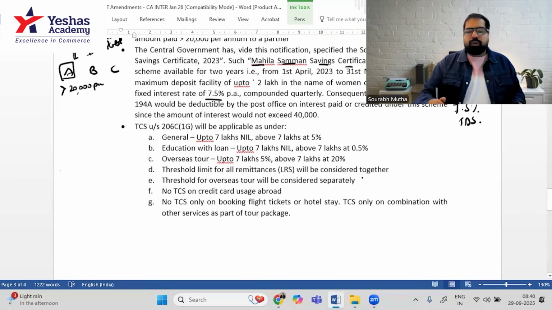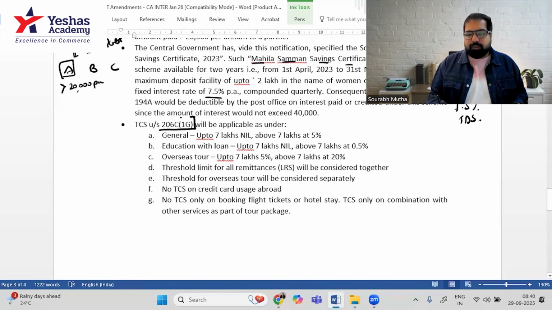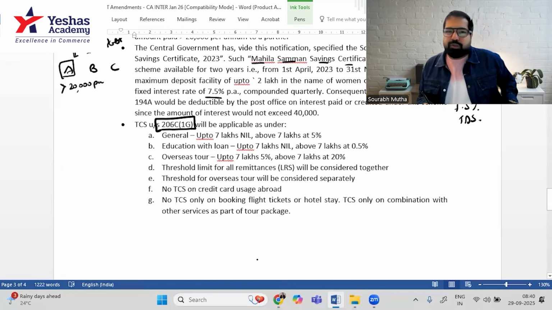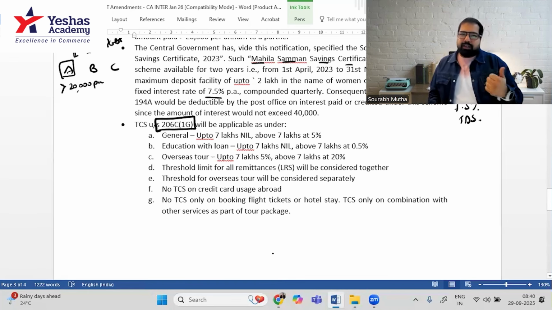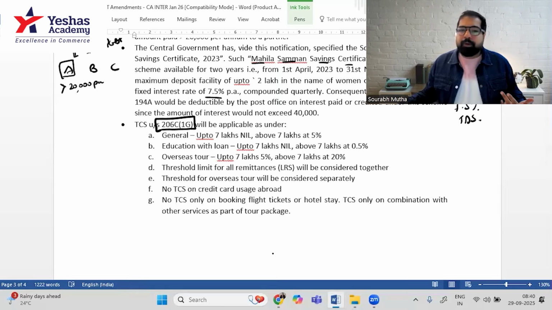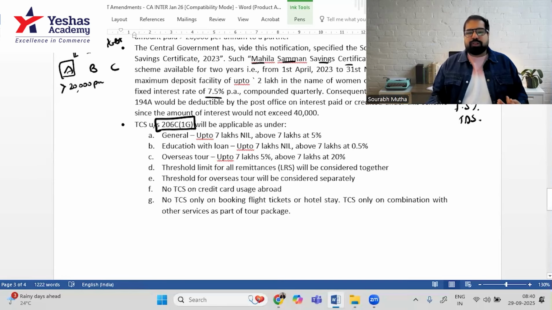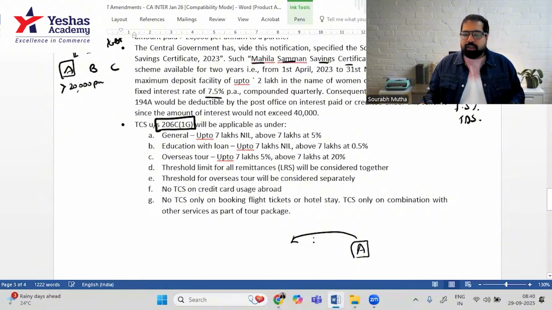Next, very, very important, 206C(1G), we are coming to TCS. Guys, as you know, TCS applies on some goods like cars of more than 10 lakh rupees, like tendu leaves, timber, alcohol. So on some goods, there was TCS. Now TCS is also there on foreign remittances. Let's recap. So there is a person called A who is sending money abroad through a scheme called LRS, Liberalized Remittance Scheme, or he's sending money for medical purposes or education purposes or tour and transfer.